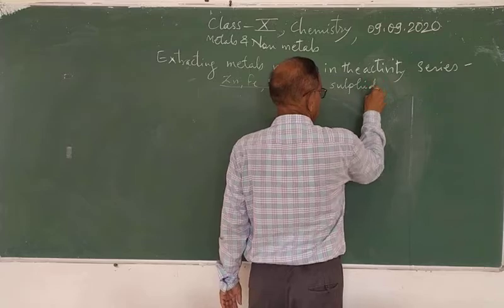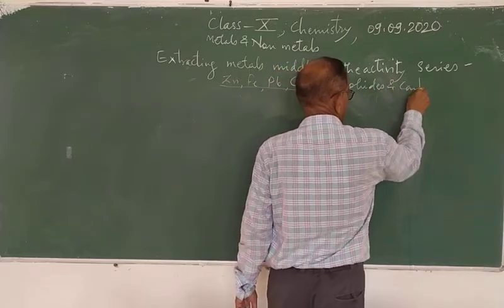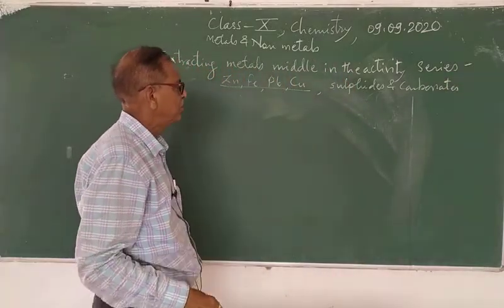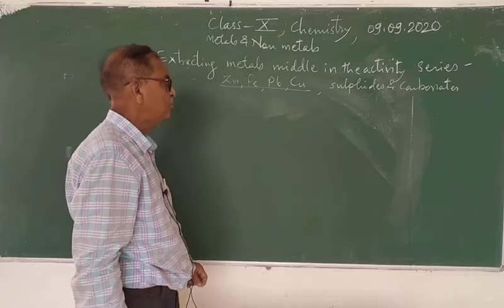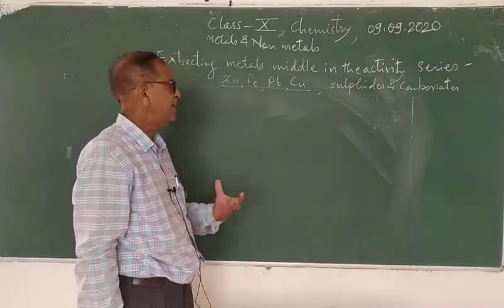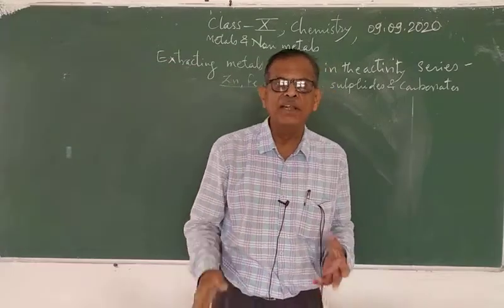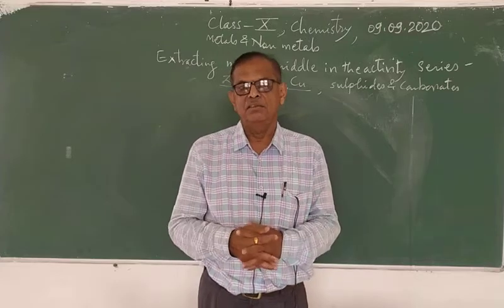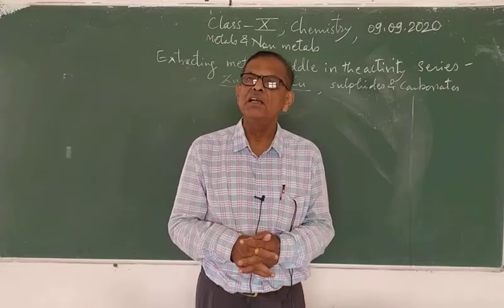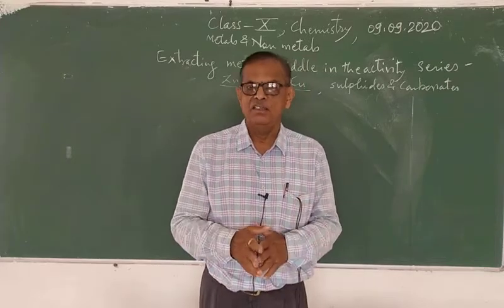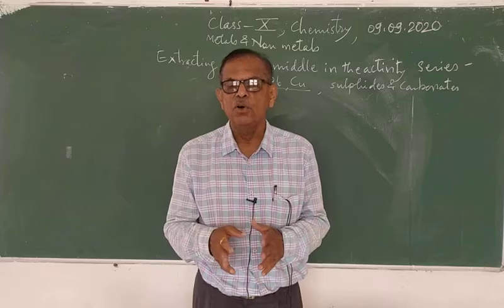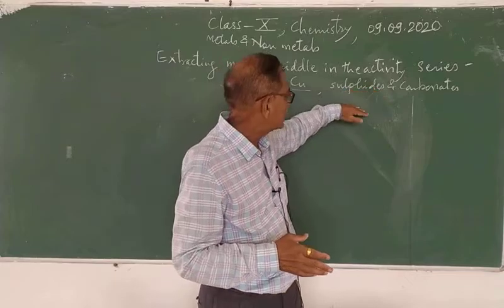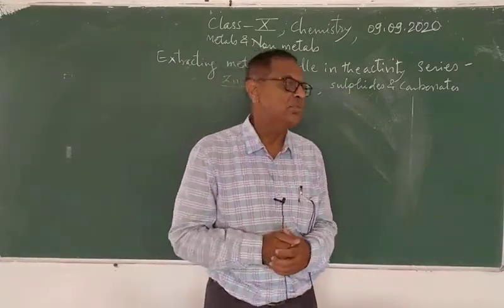Sulfides and carbonates, and they are moderately reactive. Now, what do we do after getting the sulfides and carbonates? It is found that it is easy to obtain the metal from their oxides rather than from sulfides and carbonates.